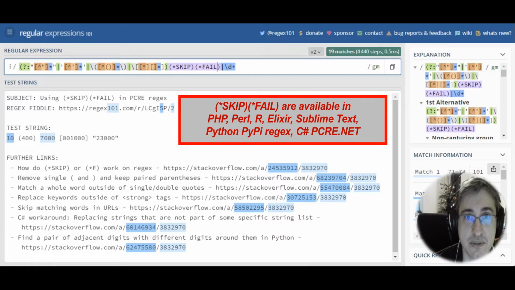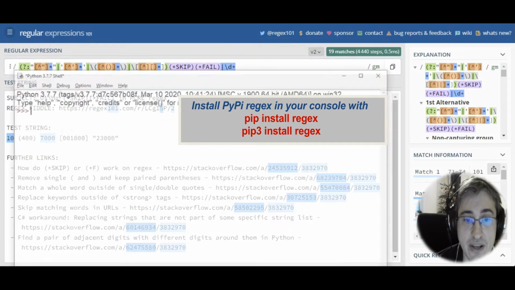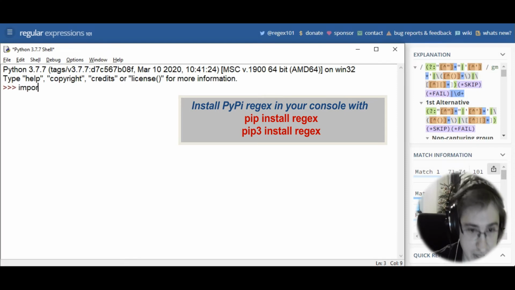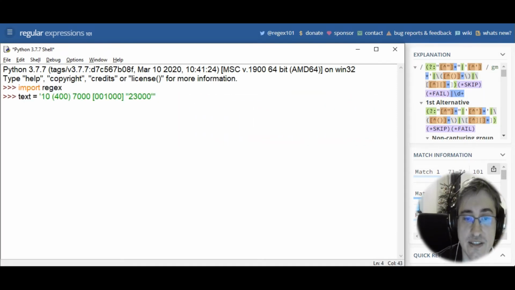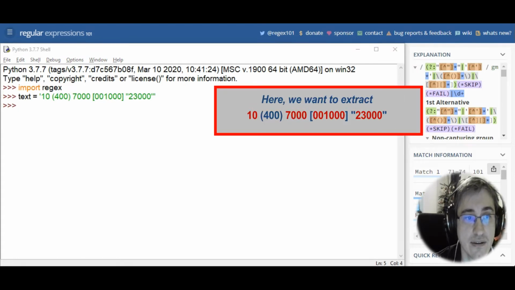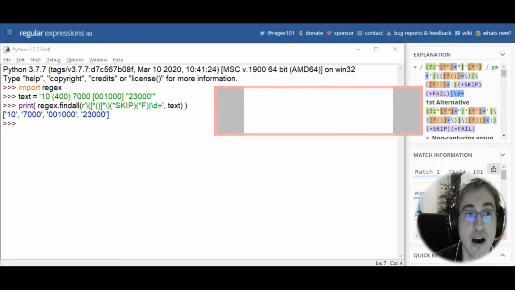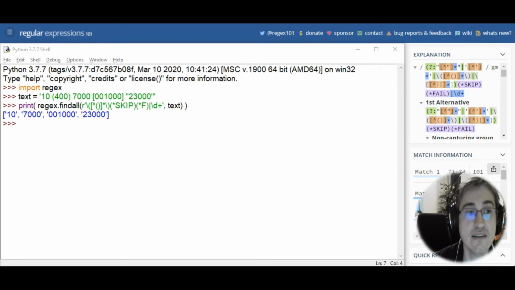Let's have a look at the Python code demo. I already installed the PyPi regex library and can import it using import regex. Let's define the text variable. And now let's find all these integer numbers that are not inside parentheses. Here's the result. Now let's try our more advanced pattern.